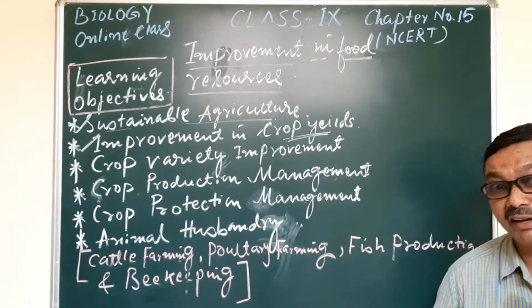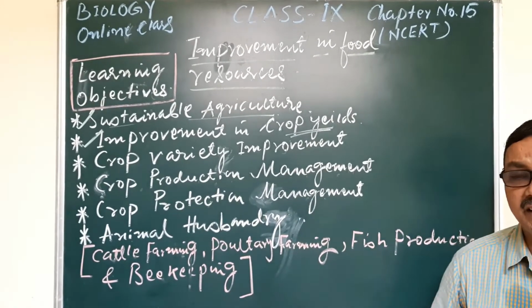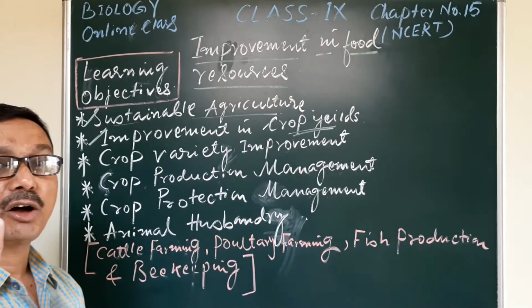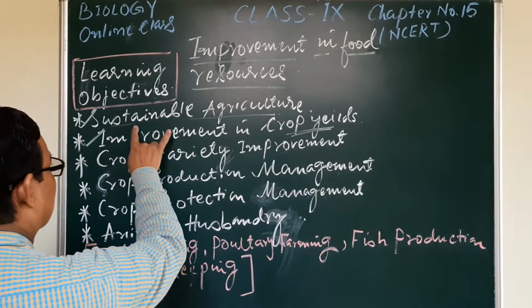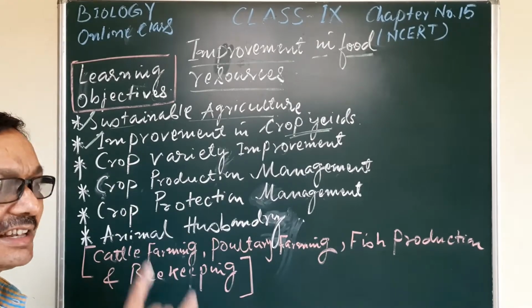That haphazard manner, that unwise, unscientific manner, will lead to the destruction of our natural resources. That's why sustainable agriculture is required.